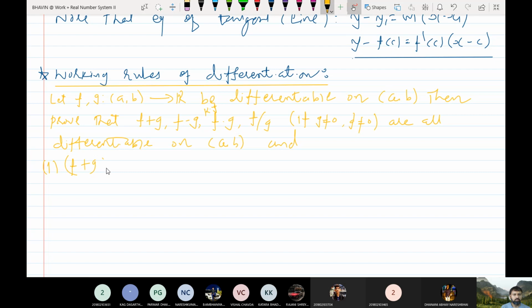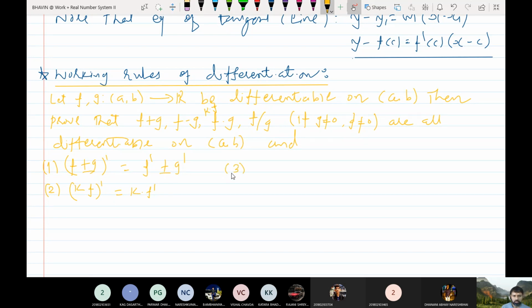What is the derivative of f plus g? f dash plus g dash. Similarly, what is the derivative of f minus g? If you take minus here, then minus here, okay, f plus g and f minus g. What is the derivative of k into f? It is equal to k into f dash. So a constant can be taken outside of the derivative.